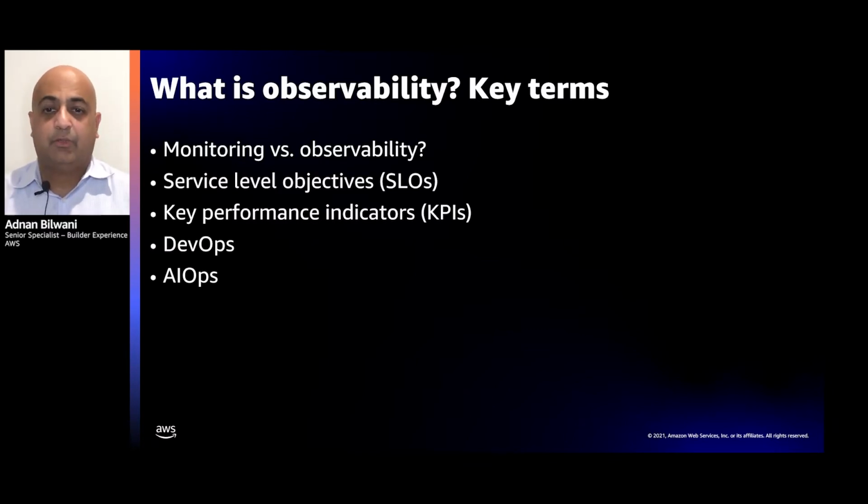But to make sure you're monitoring and observing your applications correctly, you need to first provide a measurable criteria for success. This is where your service level objectives and key performance indicators, or KPIs, come in. Before you start observing a system or application, you really need to determine, what's your commitment to your users? What are your users expecting? What service level objectives are you trying to reach? This is not only uptime. It could be maintenance windows. It could be security expectations. And in some cases, even business objectives. Example, level of throughput to a site.